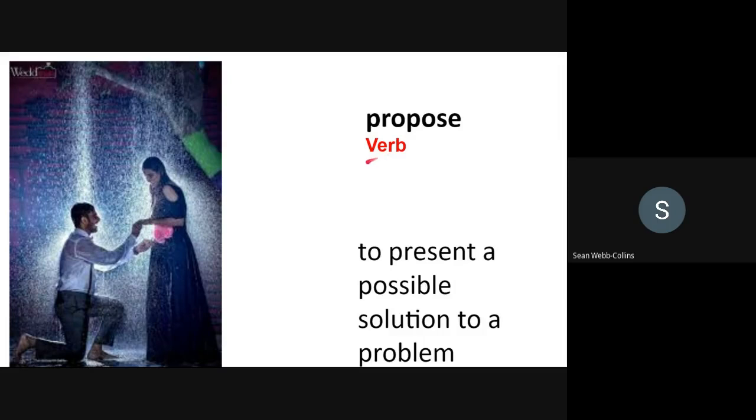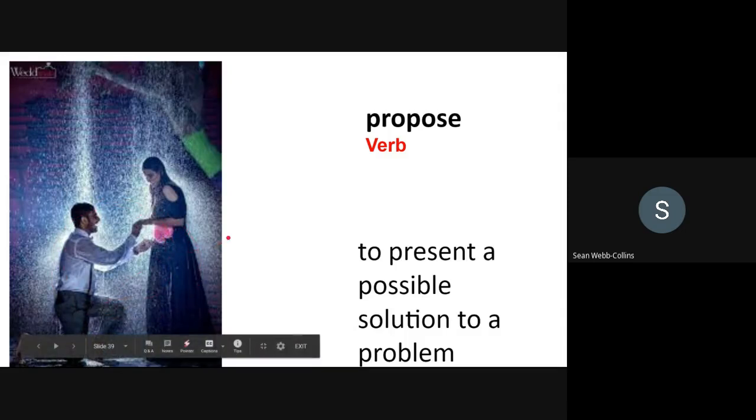Propose. Verb, to present a possible solution to a problem. For example, in this picture, we can see this man is going to propose to his girlfriend.